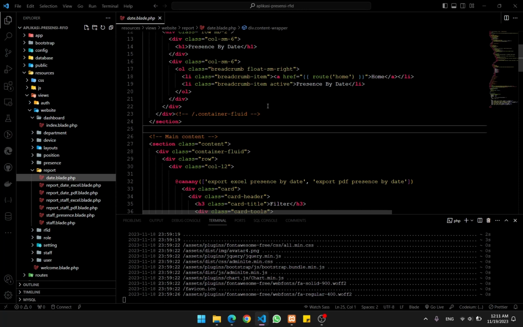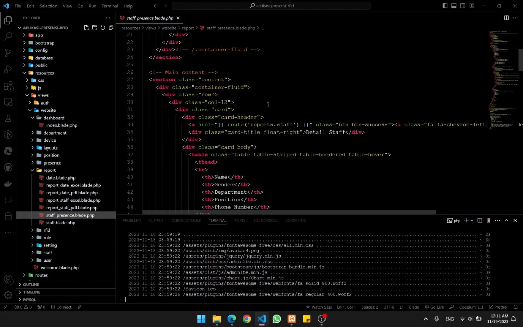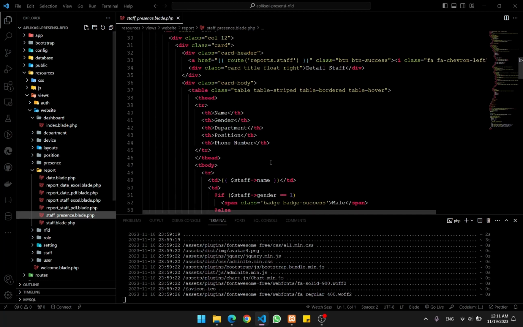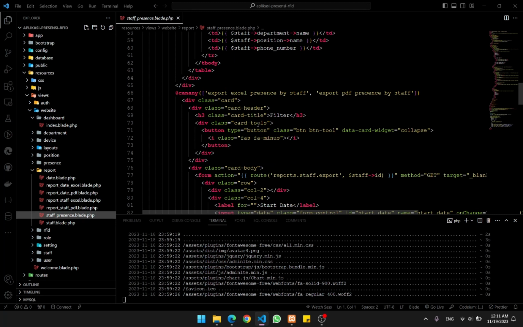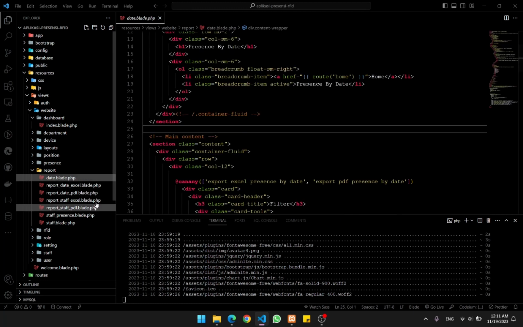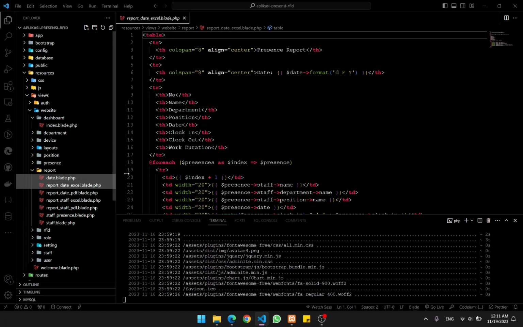We can export the data using Excel or PDF files. And this is for seeing the reports table or pages by staff, and this is by the date. And this Excel and PDF is for exporting it to Excel or PDF files.